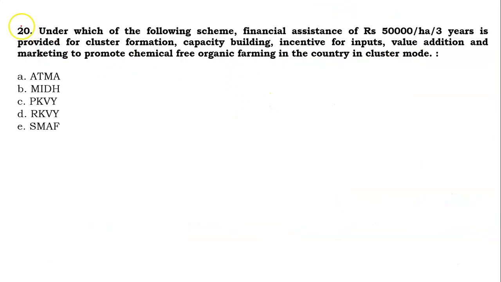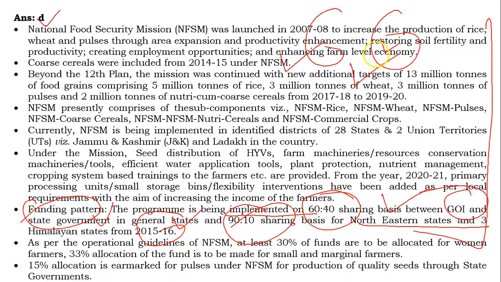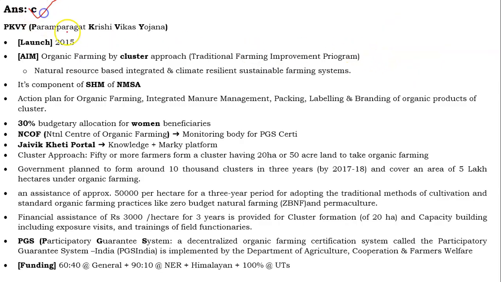Now the 20th question. Under which of the following schemes is financial assistance of rupees 50,000 per hectare per 3 years provided for cluster formation, capacity building, incentive for inputs, value addition and marketing to promote chemical free organic farming in the country in cluster mode? You have to identify this scheme. So friends, first of all, its answer will be C.